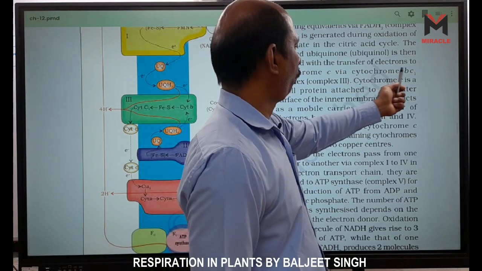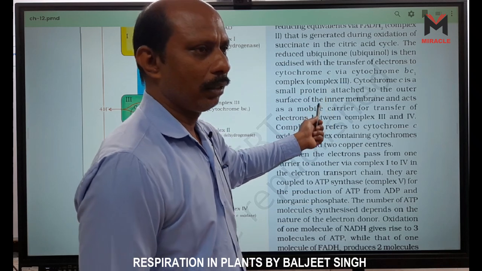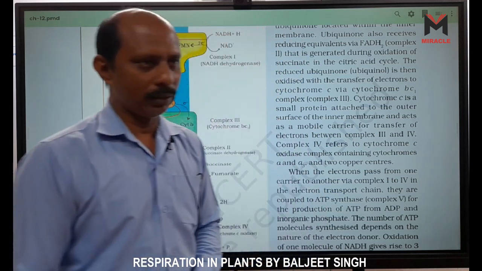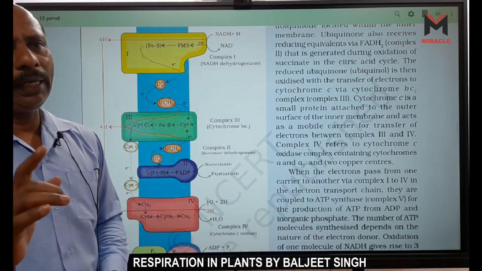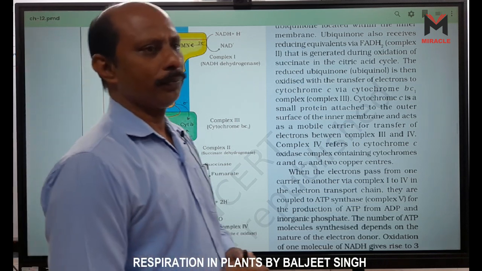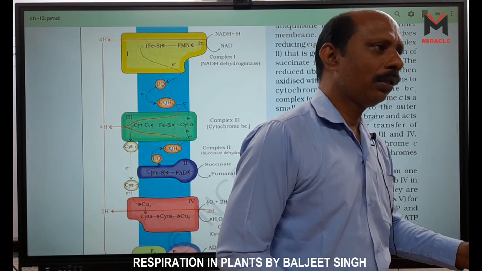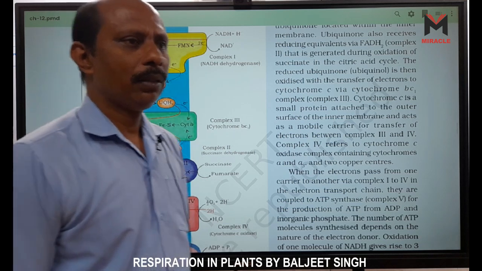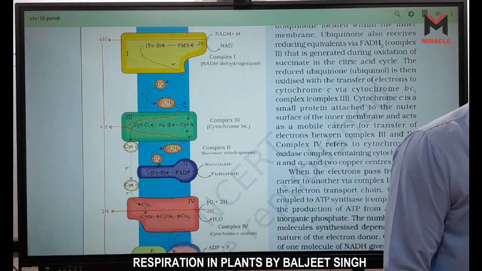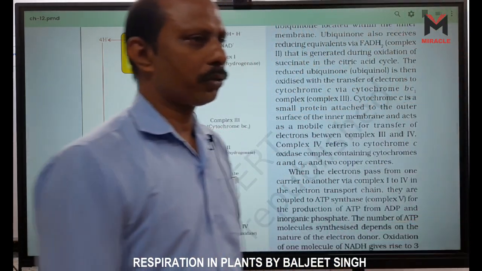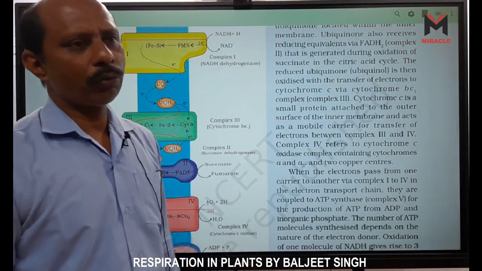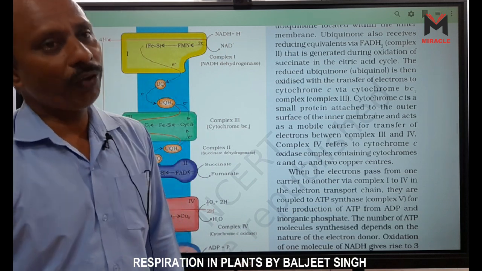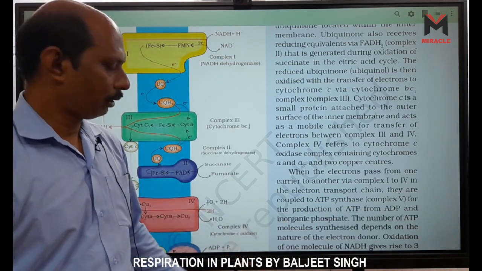Electron to cytochrome C via cytochrome BC1. BC1 means complex third, right? What are the complexes? First complex means what? NADH dehydrogenase, sometimes I said FMN NADH dehydrogenase. Second, succinic dehydrogenase. Third one is our cytochrome BC1 complex, so cytochrome B, cytochrome C complex is there. Fourth one is cytochrome A3 copper. And fifth is ATP synthetase.